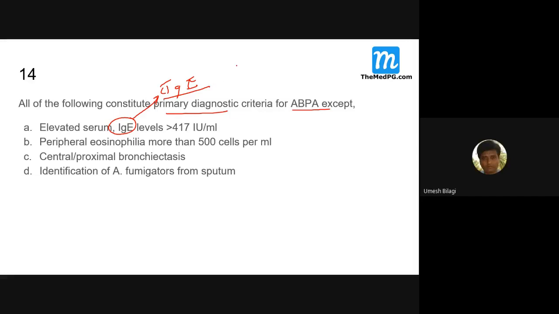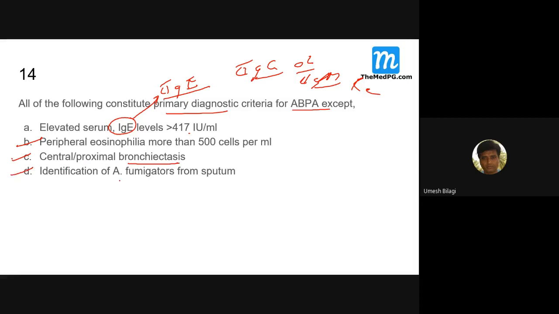IgE stands for allergic. IgG stands for old infection. IgM stands for recent infection. You remember these things. IgE levels will be more than 417 international units per ml. Peripheral eosinophilia will be there. Central, proximal bronchiectasis will be there.